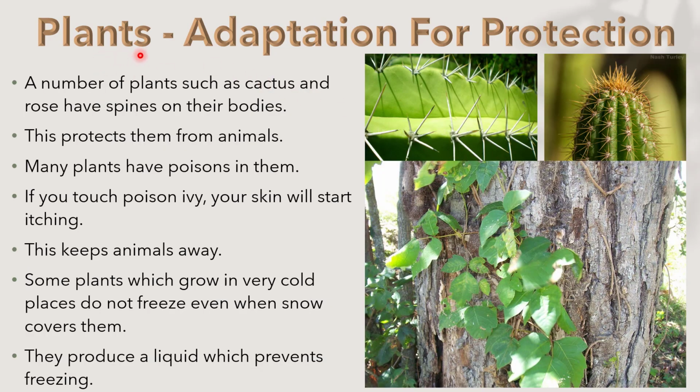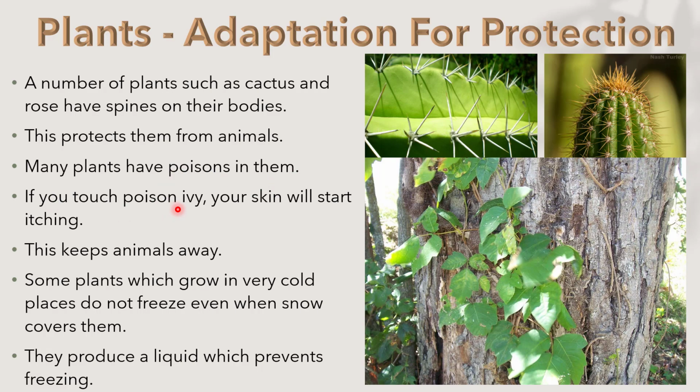Now next we are discussing plants' adaptation for protection. A number of plants such as cactus and rose have spines on their bodies. This protects them from animals. Many plants have poisons in them. If you touch poison ivy, your skin will start itching. This keeps animals away. Some plants which grow in very cold places do not freeze even when snow covers them. They produce a liquid which prevents freezing.